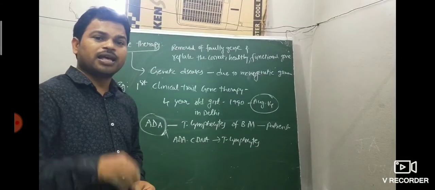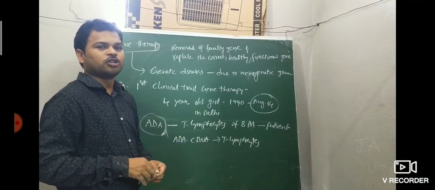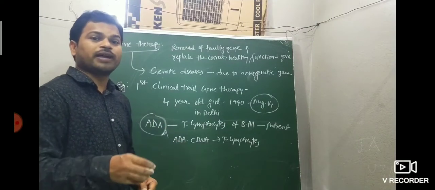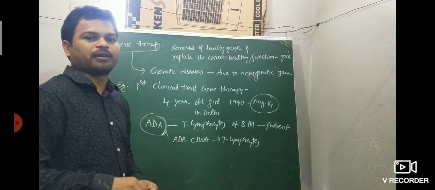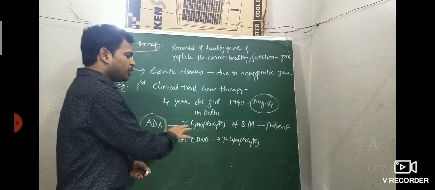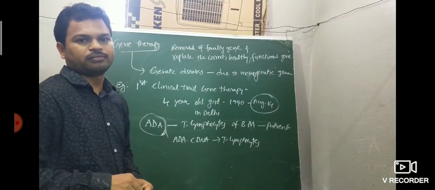Not immortal means everything has a certain lifespan, and lymphocytes also have a certain lifespan. After completing their lifespan, they die. So after a certain lifespan, periodically and repeatedly, genetically engineered T lymphocytes need to be injected into the bone marrow of the patient.